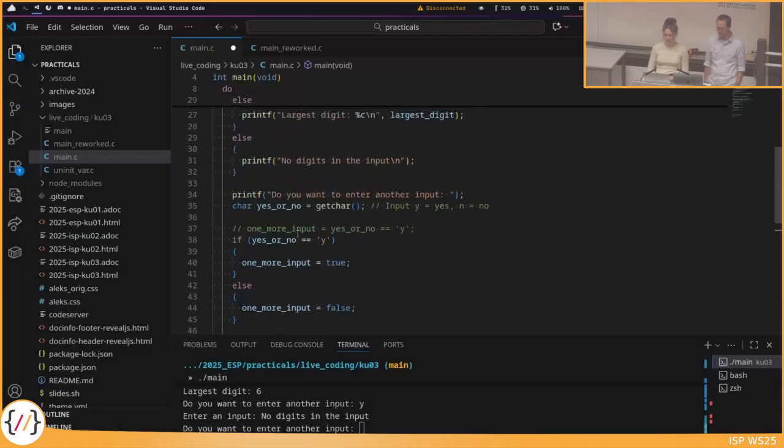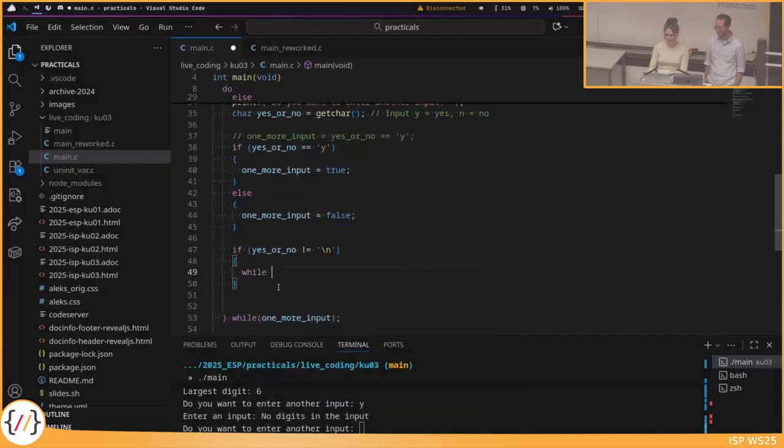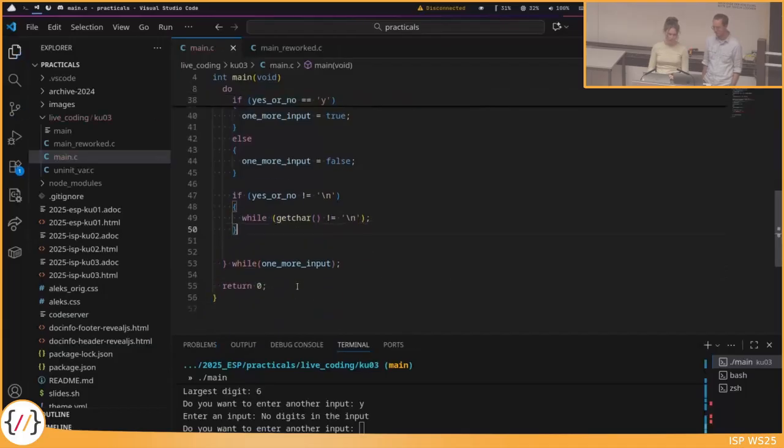So right now, of course, the user can enter different characters than Y or N. And if the user directly presses return, then just the \n is in the input buffer. What I want to do now is call getChar as long as there are still characters in the input, in case the user entered a longer input. So I can do this with while getChar is not equal to \n.